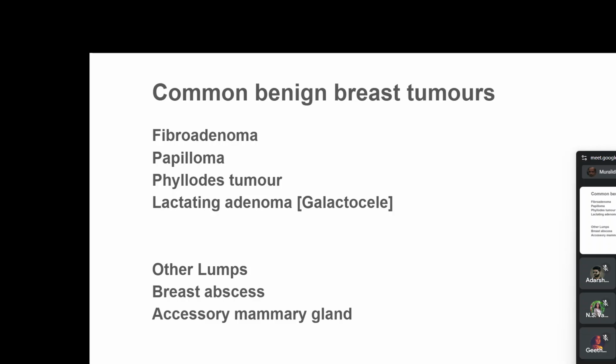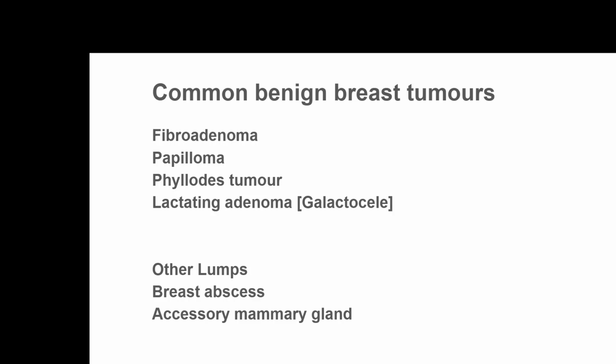A differential diagnosis for breast cancer would be the benign tumors as well as other lumps, and most of the time this differentiation has to be made by either a clinical examination or, at times, by investigations which are absolutely necessary. The role of imaging investigations is very important in differentiating these benign tumors from the malignant.